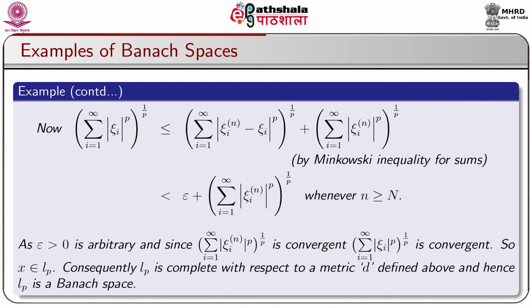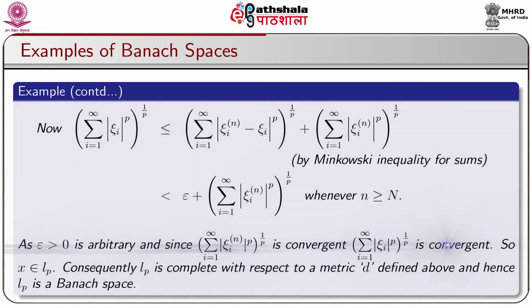Now, (Σ_{i=1}^∞ |ξ_i|^p)^{1/p} ≤ (Σ_{i=1}^∞ |ξ_i^(n) − ξ_i|^p)^{1/p} + (Σ_{i=1}^∞ |ξ_i^(n)|^p)^{1/p}, and this follows by the Minkowski inequality for sums, and which is strictly less than epsilon plus (Σ_{i=1}^∞ |ξ_i^(n)|^p)^{1/p} whenever n ≥ N.